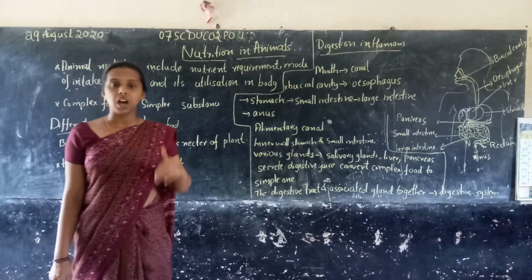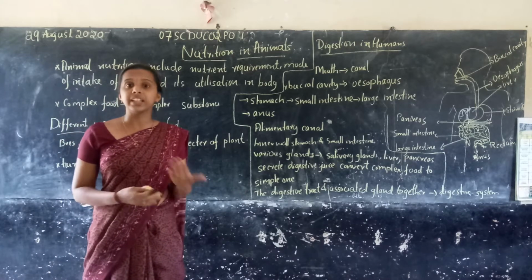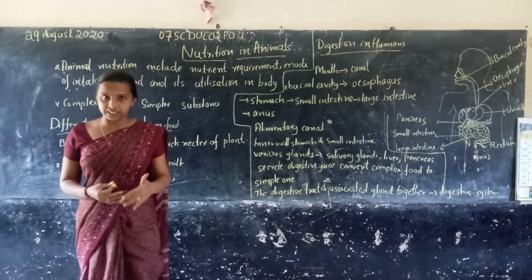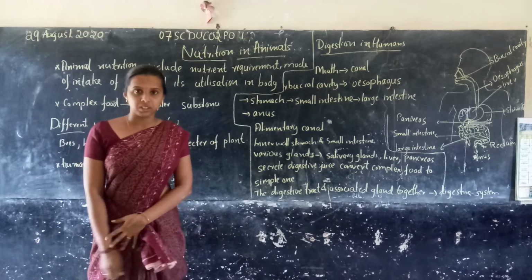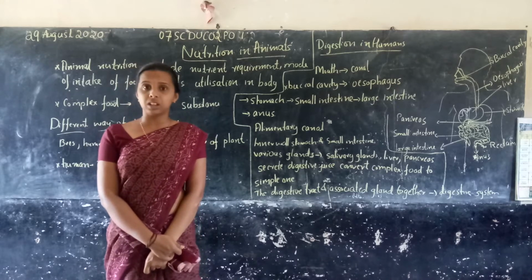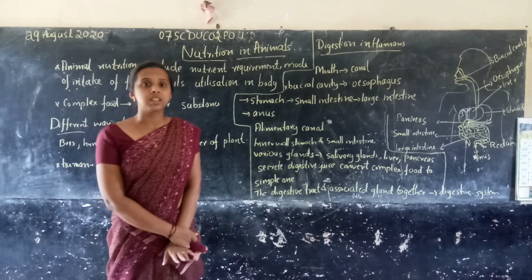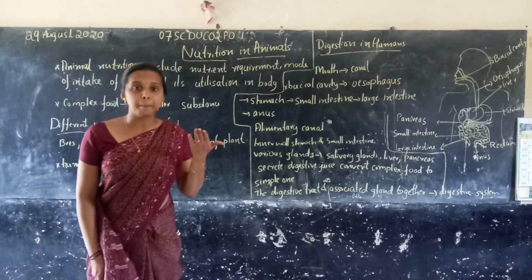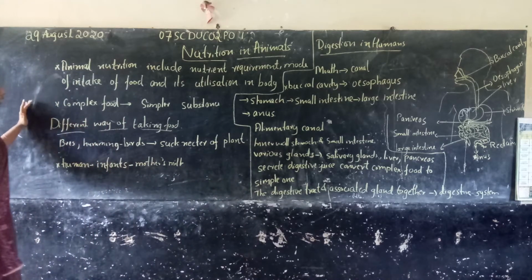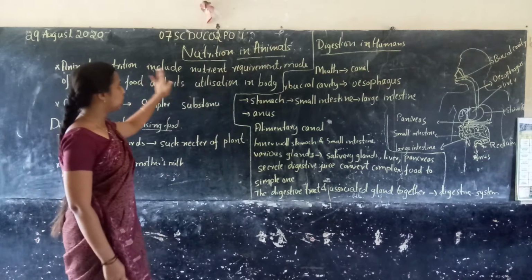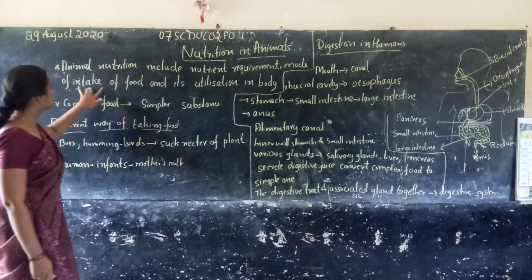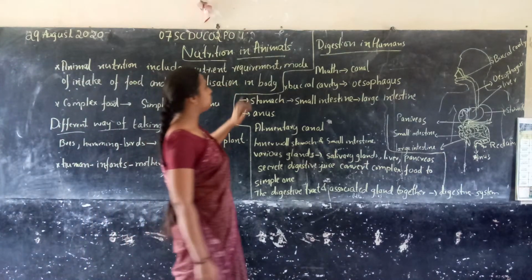So in animals, how they digest food, how they feed their children. We study it in detail. Animals are heterotrophs, you know already. They cannot prepare food, so they are called heterotrophs, because they depend on autotrophs or plants, which prepare food. Here animal nutrition includes nutrient requirement, mode of intake of food and its utilization in the body.